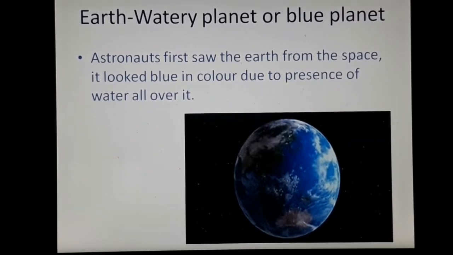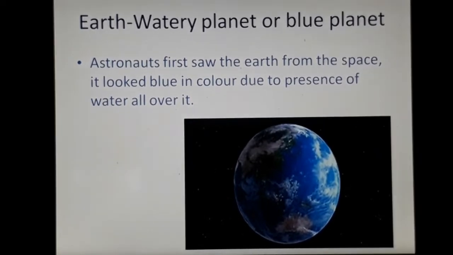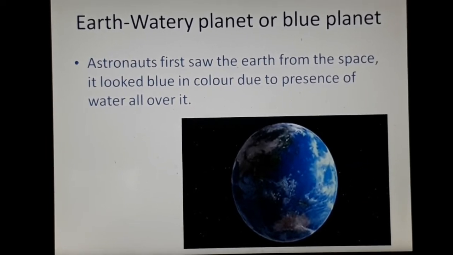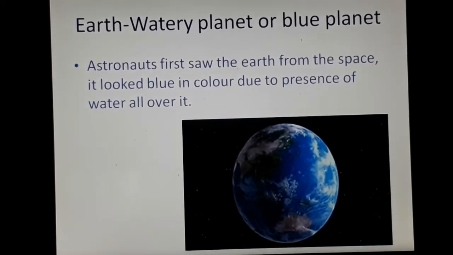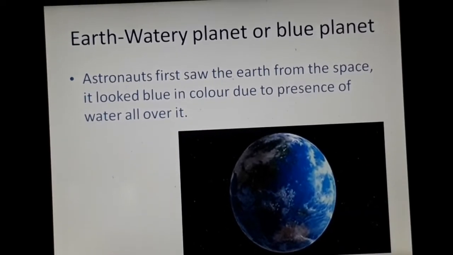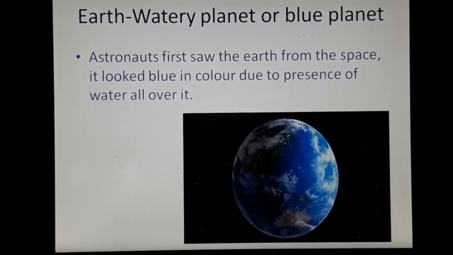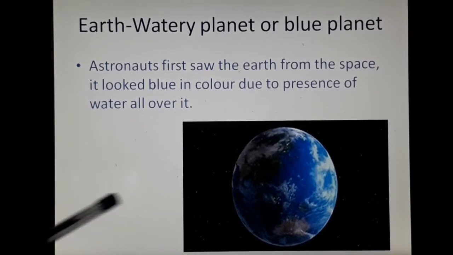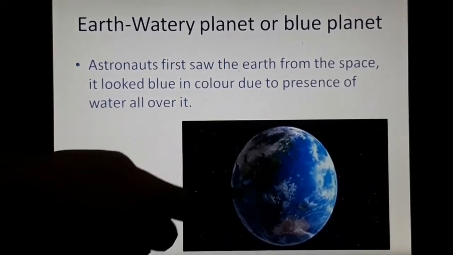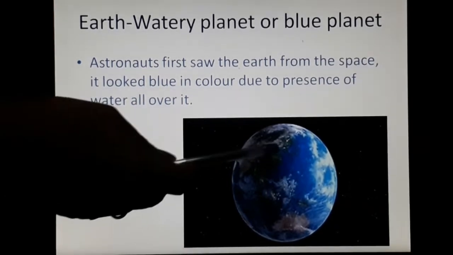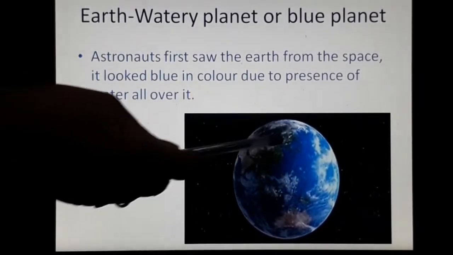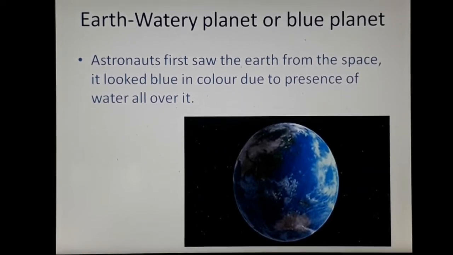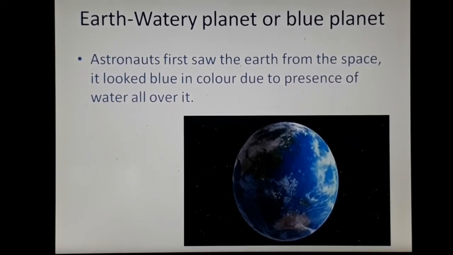Our astronauts, when they saw the earth from space, saw that it looked blue in color. Why? Because of the presence of so much water. Due to the abundant water present on the earth's surface, it looked like a blue planet from space. So this is the image of the earth you can see from space. Here you can see that it looks totally blue, covered with water all over. That is why earth is called a watery planet or a blue planet.